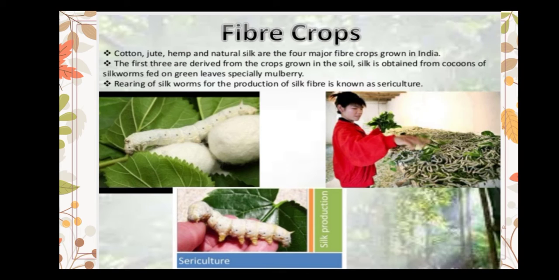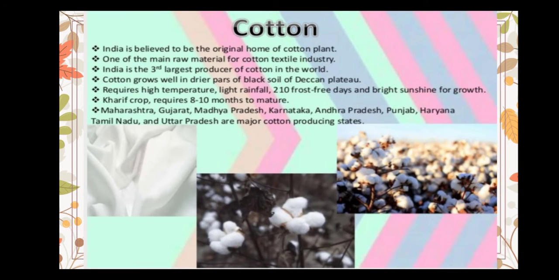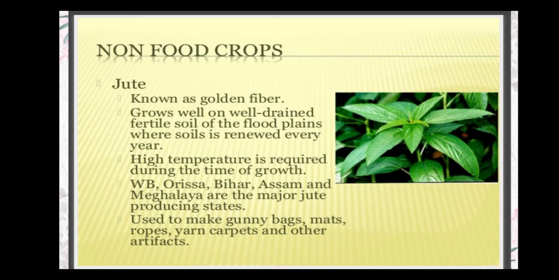Next, it is jute. Jute is another non-food crop and it is also known as golden fiber. It is grown well on well-drained fertile soils in the floodplains where soil is renewed every year. Jute requires high temperature. The states West Bengal, Bihar, Assam, Odisha and Meghalaya are major jute producing states. It is used in making mats, ropes, carpets, many artifacts and gunny bags also.